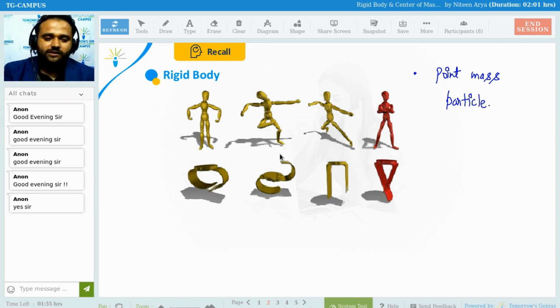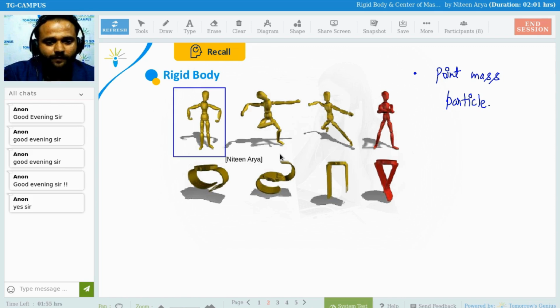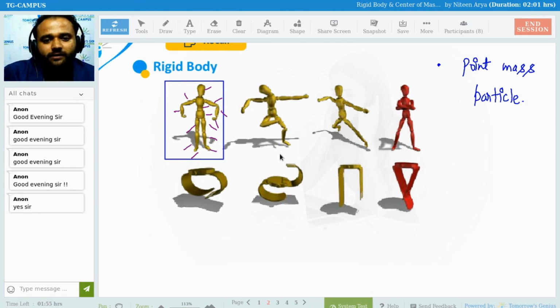every body in our surroundings is a rigid body. As you can see, if I'm talking about this skeleton type of structure, it is made up of a number of different small components. Even these small components, if I take a head in this particular structure, suppose this is the head.